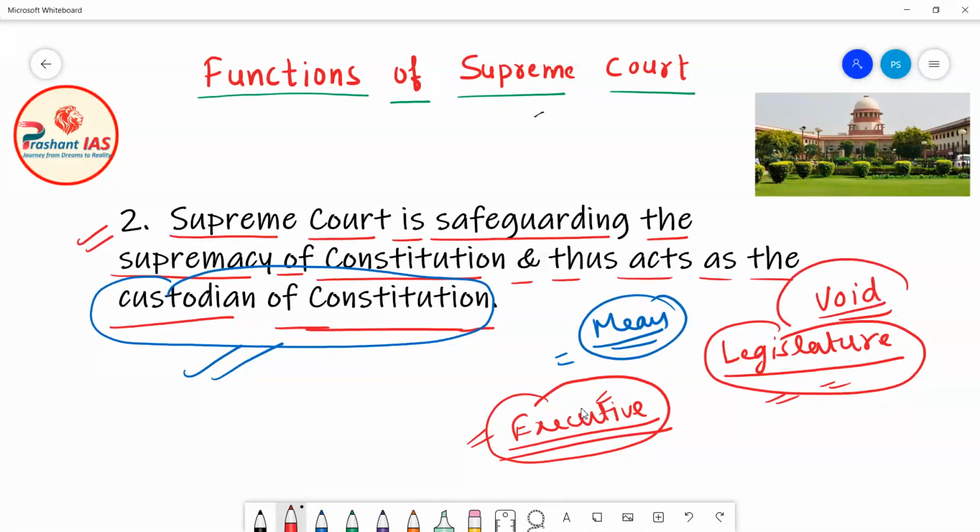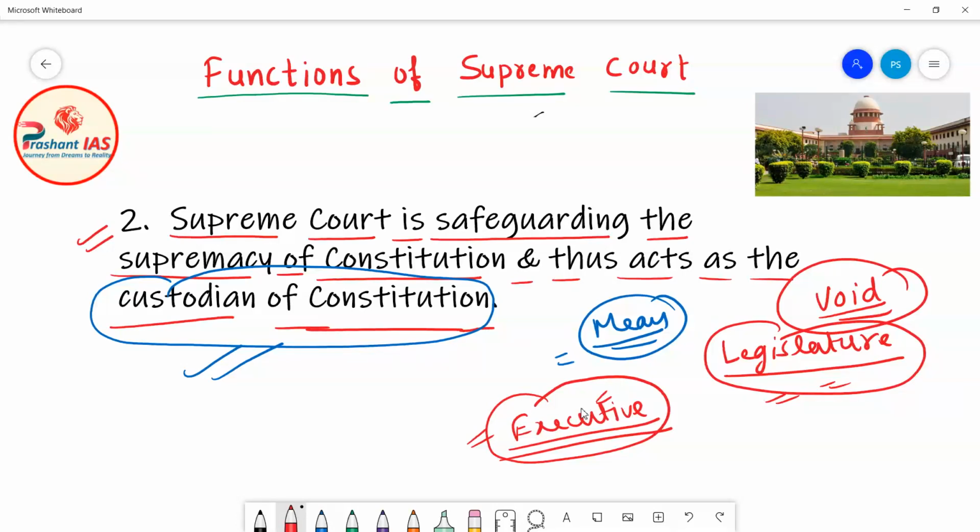Then the Supreme Court will direct the legislature to make laws which abide by the Constitution. So if the legislature tries to violate the Constitution, the Supreme Court can declare such laws null and void and thus restore the supremacy of the Constitution.